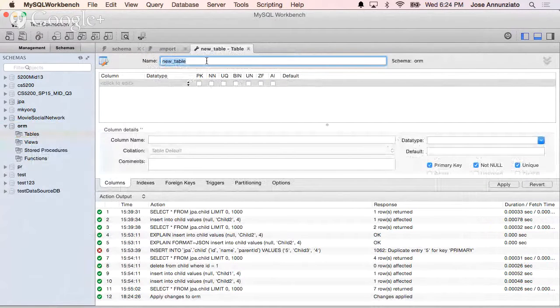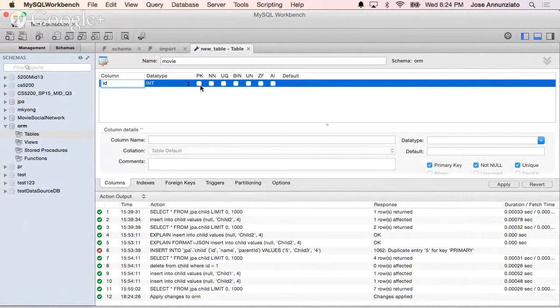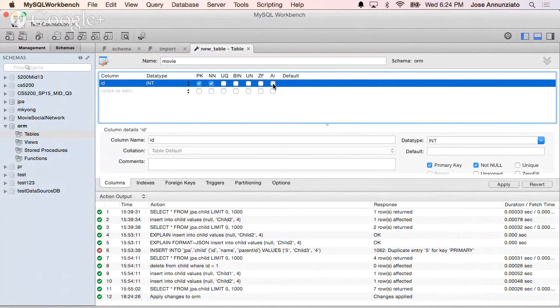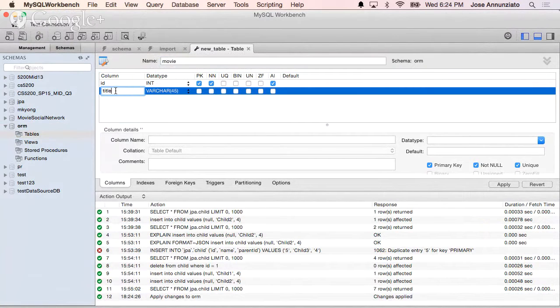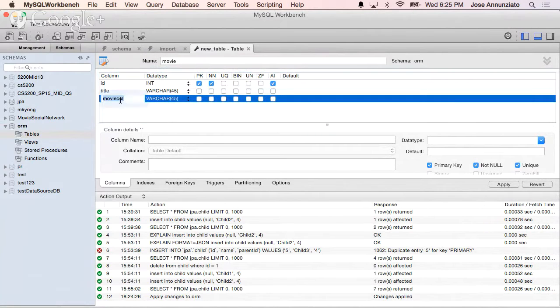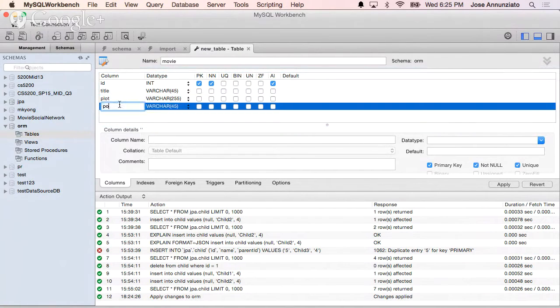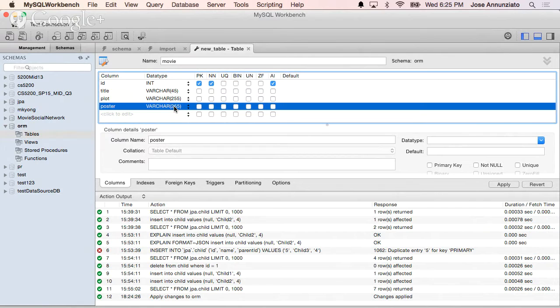We'll say that this is a movie. So here's an ID. It's a primary key, and it's going to be auto-incremented. The movie has maybe a title, which is a varchar, and maybe it has a plot, maybe 255. Maybe it has a poster. Okay, let's leave that. That's a URL, and that's also, let's have it 255. Okay. Oh, and then we had what?